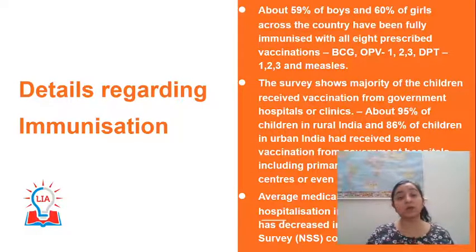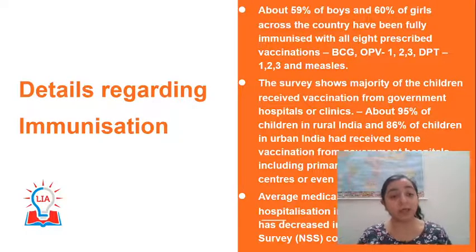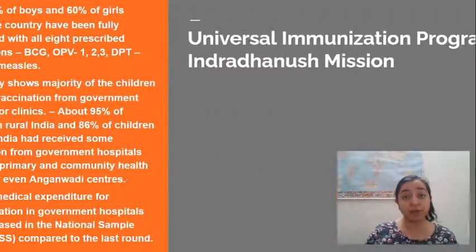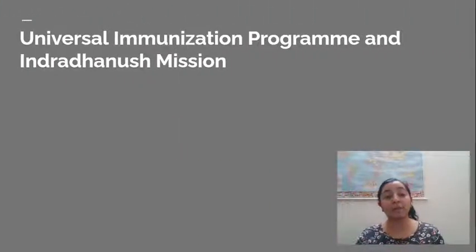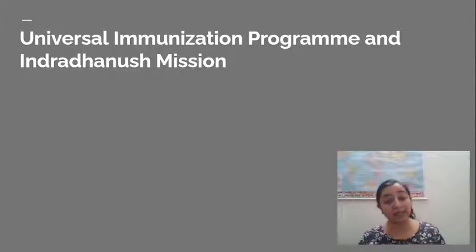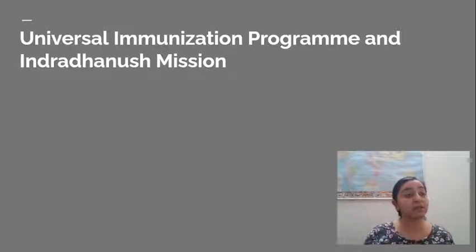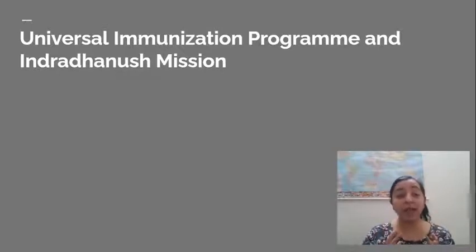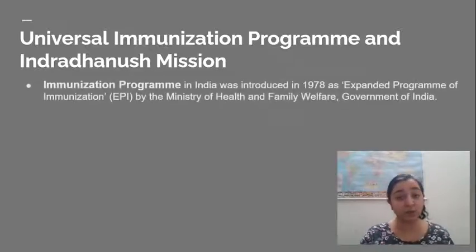Now let's also try to understand what kind of government efforts there have been to improve immunization. We have two major programs which are basically the same program with different intensity and different focused methodology. One is the Universal Immunization Program, and the Indradhanush Mission is the focused and intensified measure of the Universal Immunization Program.